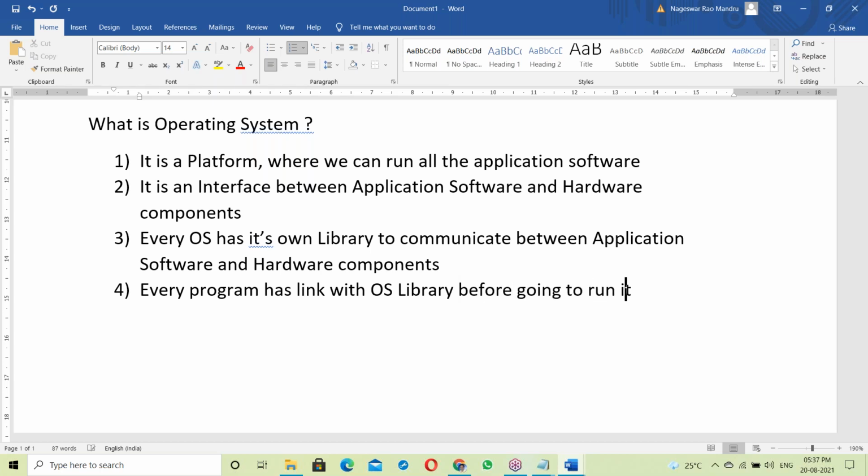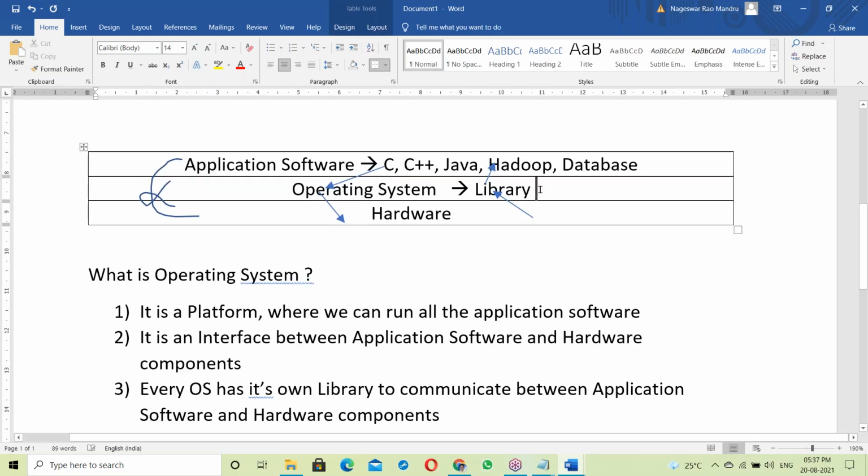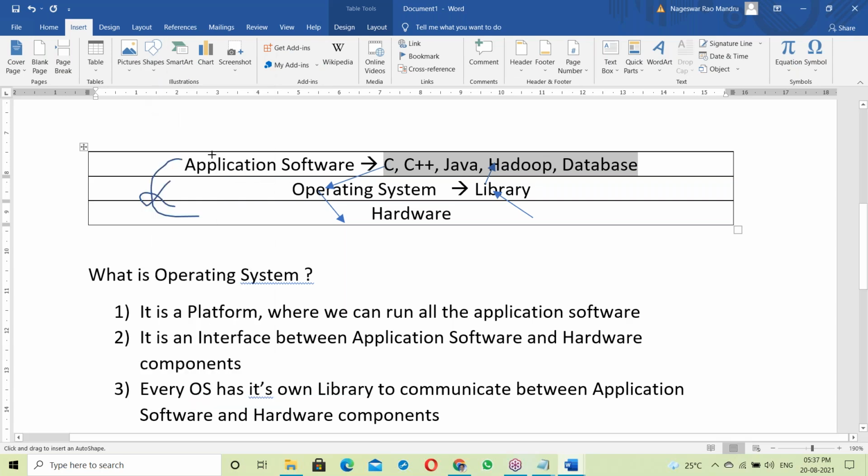After linking to the OS library, execution starts. First of all, all programs link with the OS library, and after linking, they communicate with hardware components. That's it. It has to link.